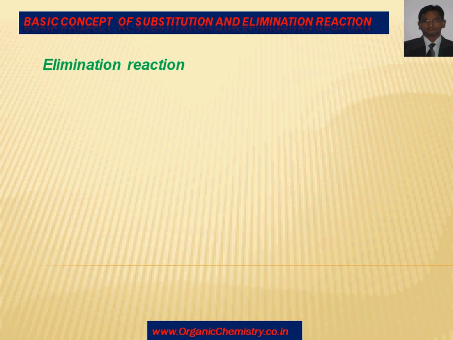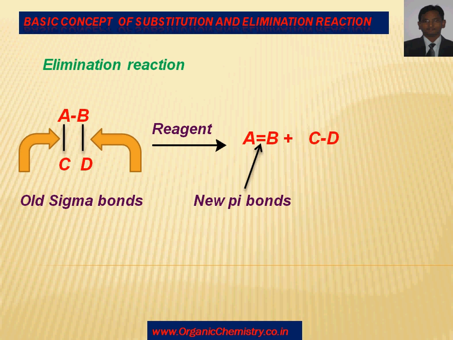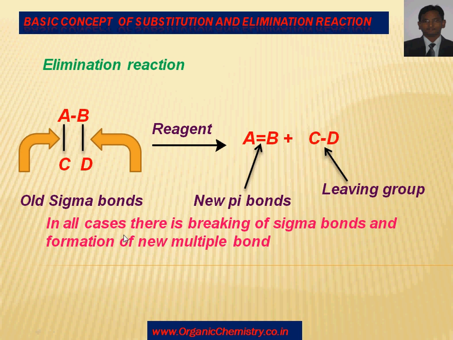Elimination. The meaning of elimination is: A-B-C-D, when reacting with any reagent, gives A double bond B, plus C-D. That means old sigma bonds are broken and a corresponding new pi bond is formed. Such a reaction is called an elimination reaction. CD is the leaving group. In all the cases there is breaking of sigma bonds. Here these two sigma bonds are broken and there is formation of a multiple bond. So in all the cases there is breaking of sigma bonds and formation of a new multiple bond.